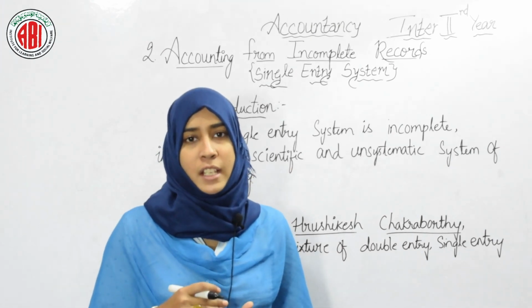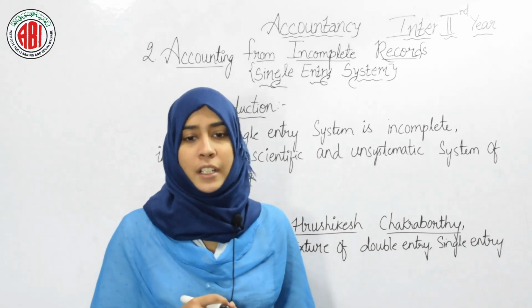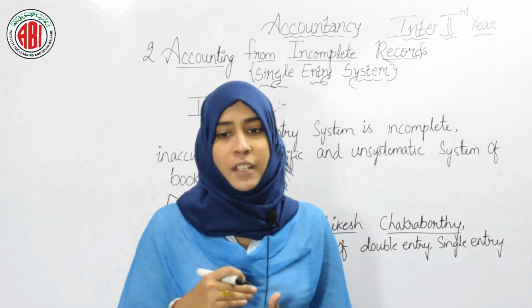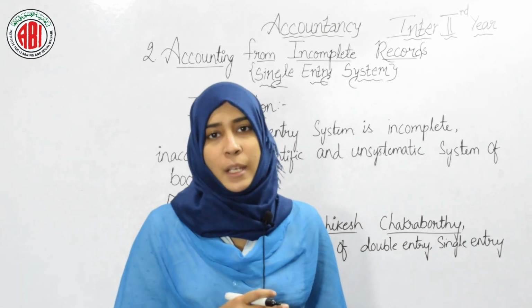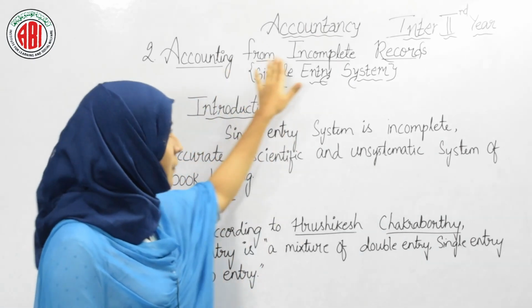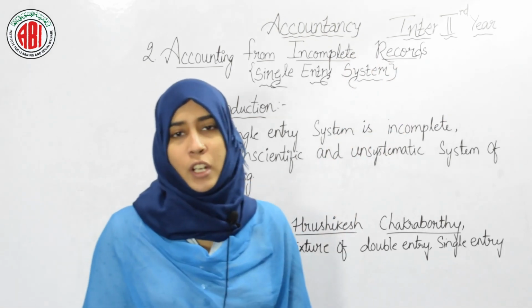All real account and nominal account transactions are ignored here. Therefore, small business units which are not familiar with the double entry bookkeeping system will follow this method, and this method is also known as accounting from incomplete records or single entry system. You can call it anyway.